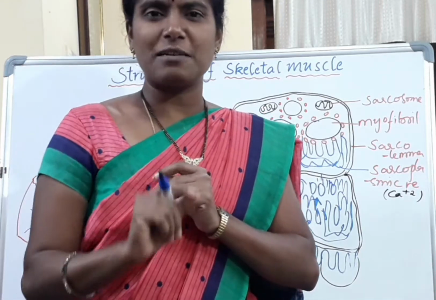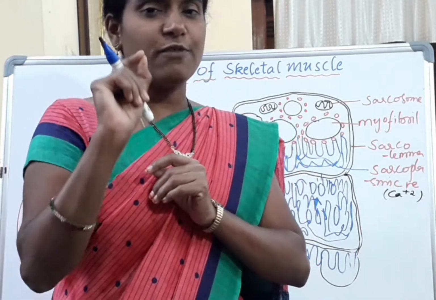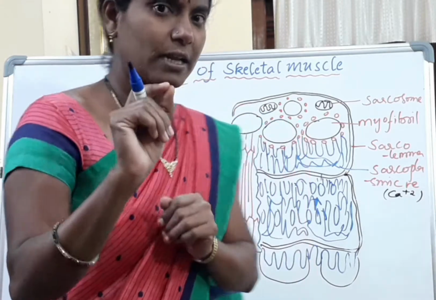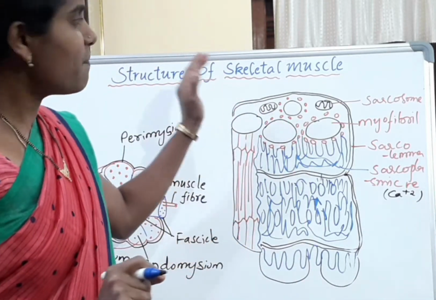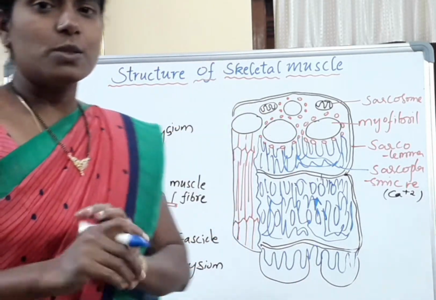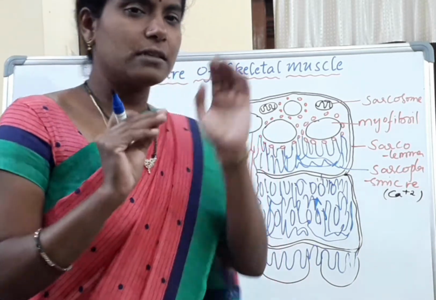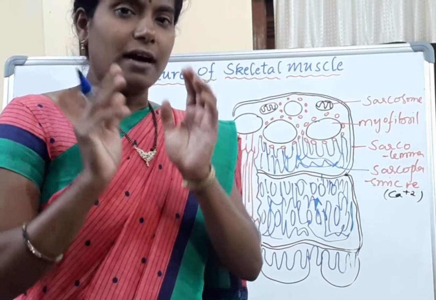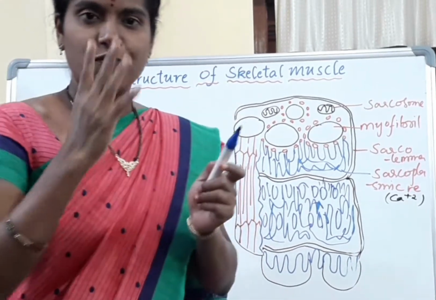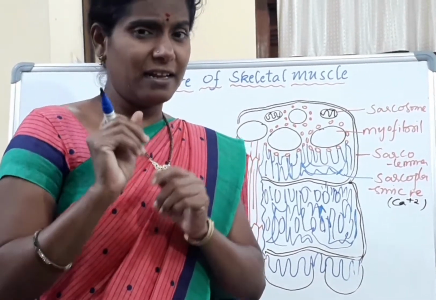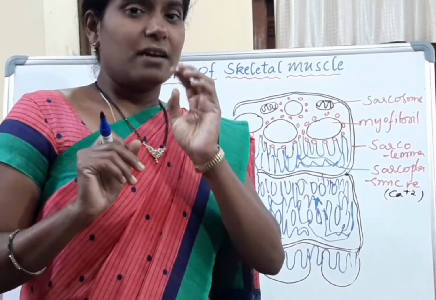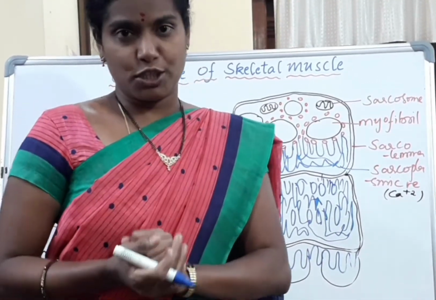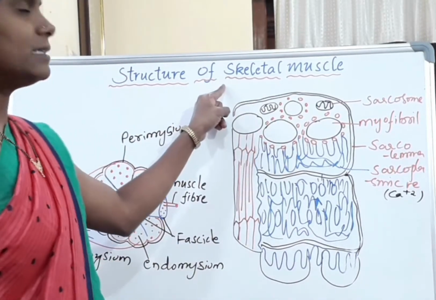A very important concept related to BPC first year and second year students, on zoology: skeletal muscle. First year students will read this concept in the second chapter, structural organization. In tissues, there are four types: epithelial, muscle, connective as well as nervous tissue. Under muscle tissue you will read this concept.